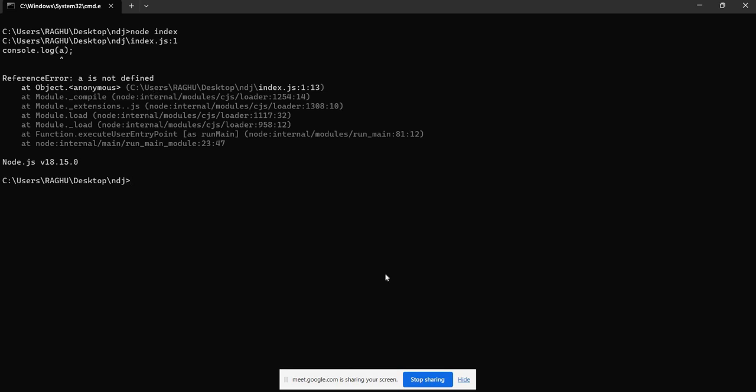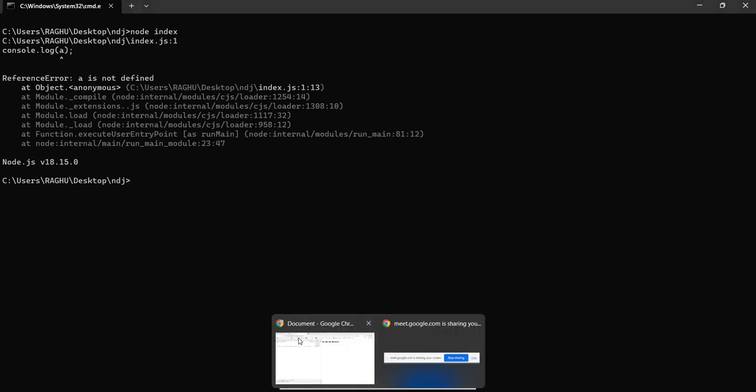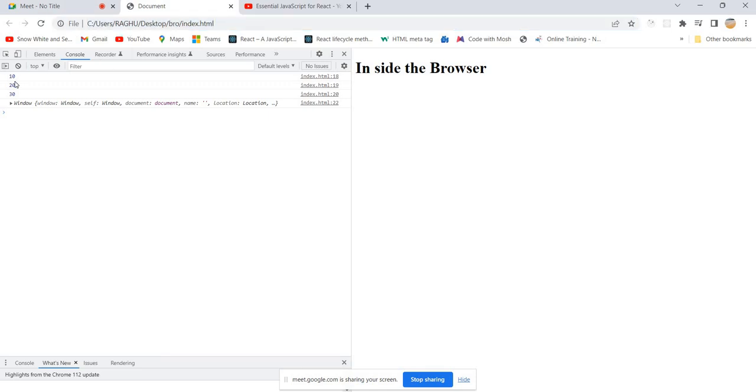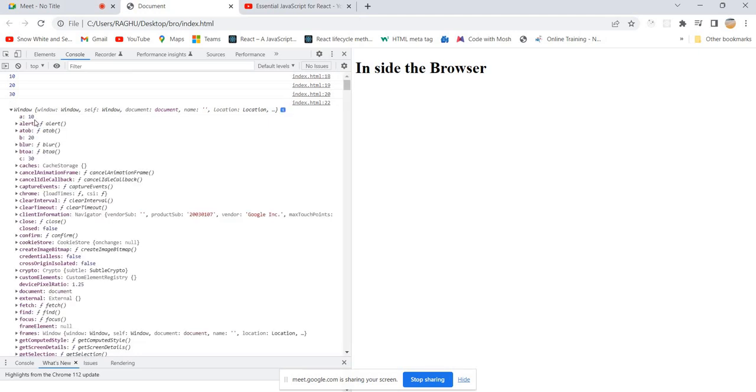I don't know who this A is. But when it comes to the browser, without showing any error, it clearly says A is equal to 10, B is equal to 20, and C is equal to 30. Just expand this window object. You can find A here, B here, and C here.